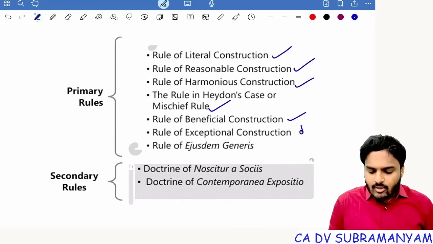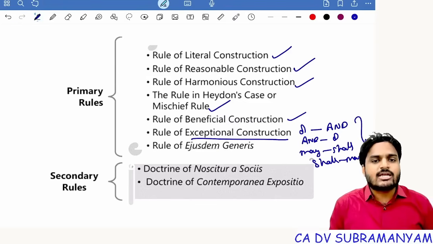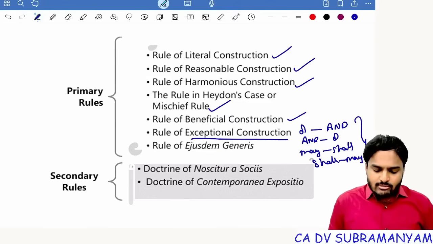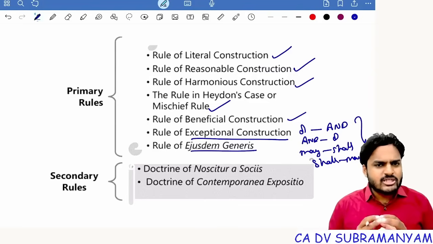Next one, sometimes "or" can be understood as "and", and "and" can be understood as "or". "May" can be understood as "shall", and "shall" can be understood as "may". This kind of interpretation is exceptional construction. Next one, rule of ejusdem generis. In a statement, in a combination of words there.